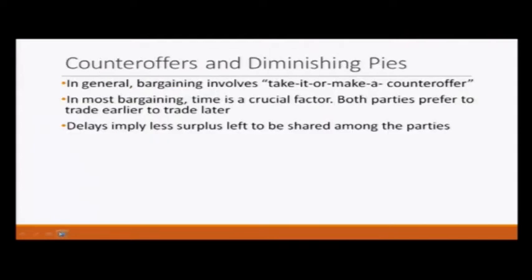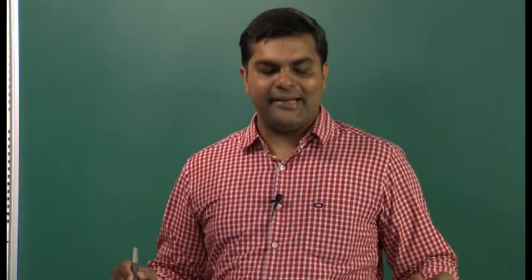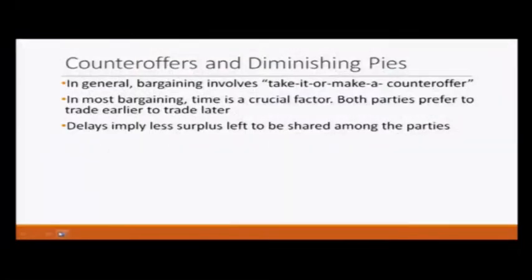So, we will add some more assumptions here. In most bargaining, time is a crucial factor. Both parties would prefer to trade earlier than later. So, delay implies less surplus left for both parties to share among themselves.